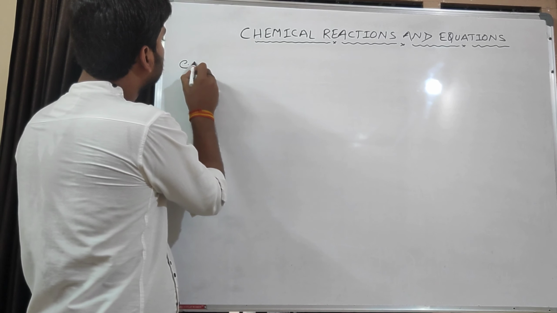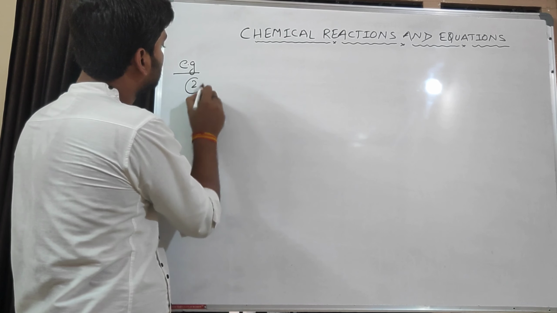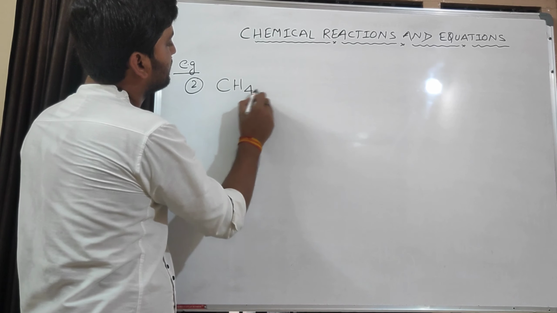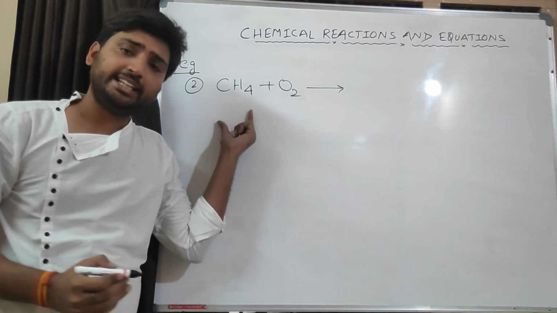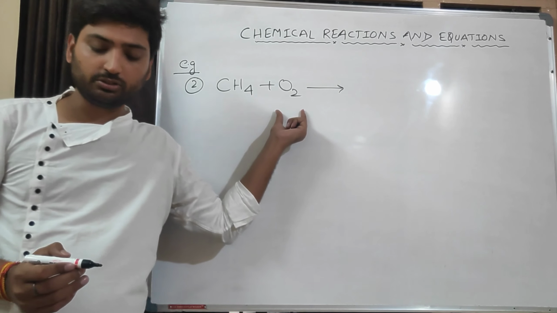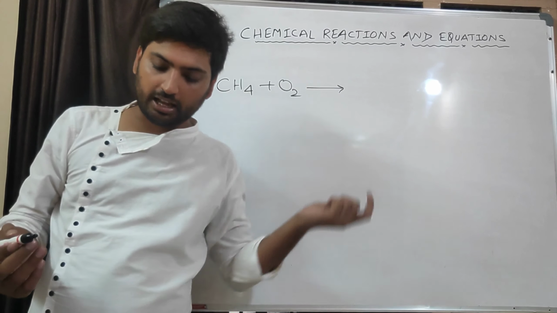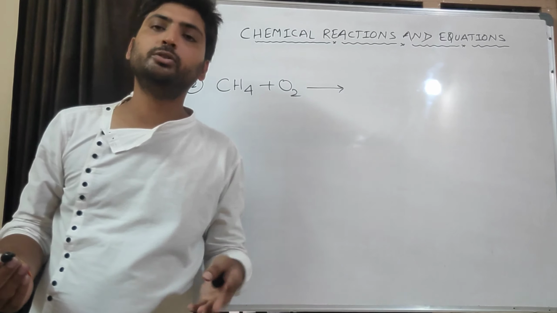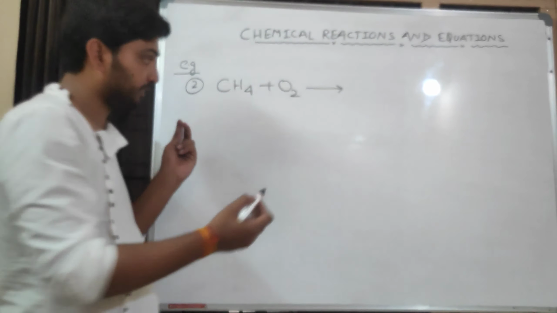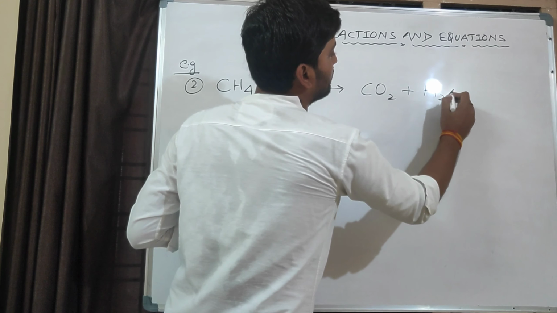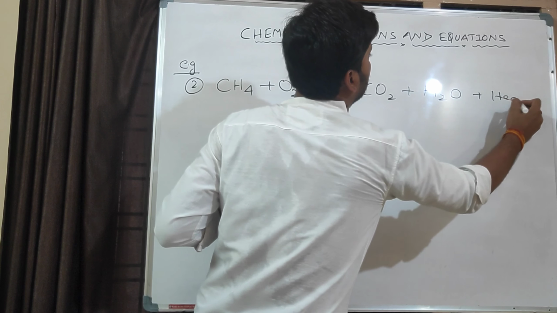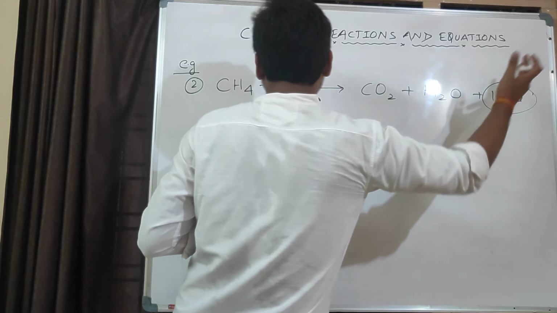Example number 2. CH4 plus O2. When methane is burnt in presence of air, what happens? Carbon dioxide and water is formed with a lot of heat. Plus heat is equal. We need not balance this because this is just heat.